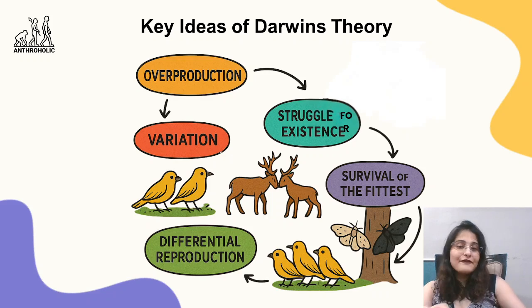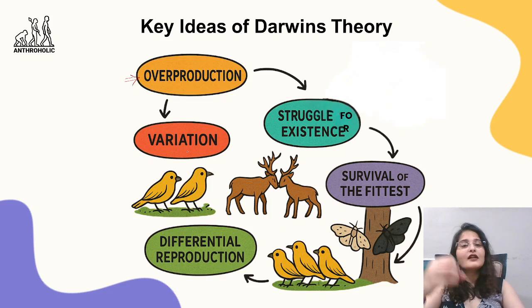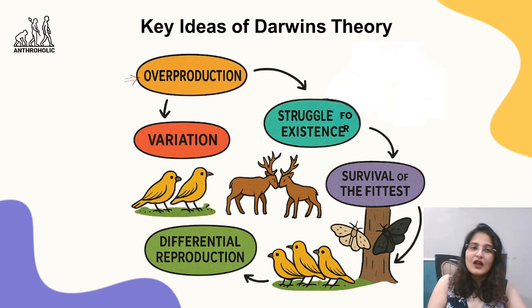Now, there are 5 major pointers with respect to Darwin's theory. ठीक है, 5 pointers हैं. First, we look at overproduction. Each of these I will be telling in detail as well. हाँ, detail में अभी देखेंगे, but a crisp idea. Overproduction, जैसा नाम, ज़्यादा produce हो रहा है. More than the required number is being produced or reproduced, that is overproduction.